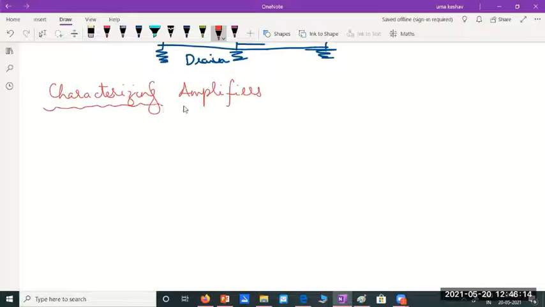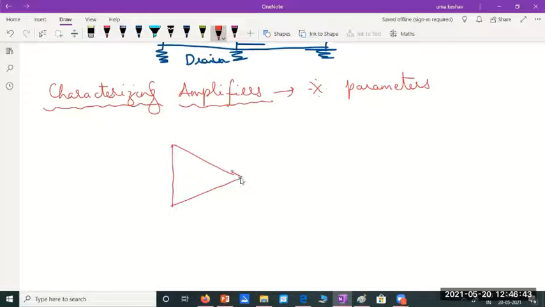Okay. So what are the important parameters or characteristics we are going to measure in an amplifier circuit? Let's do the characterization of amplifiers. In a MOSFET amplifier, let me consider a simple amplifier as a building block. Please remember, usually we represent an amplifier as a triangle turned this side, with an arrowhead. Normally amplifiers are represented like this. We know this is the common representation.